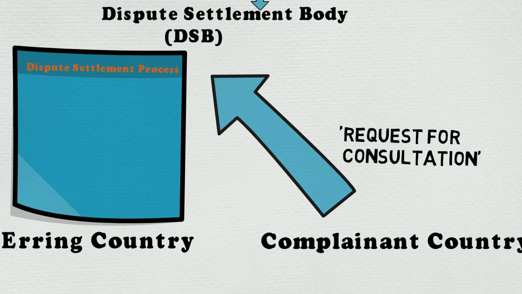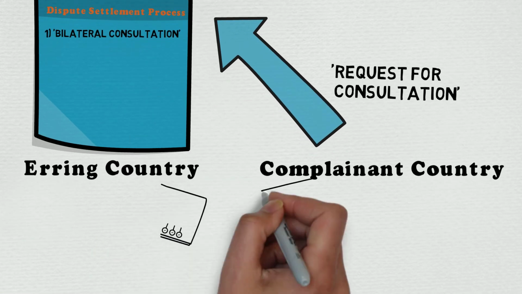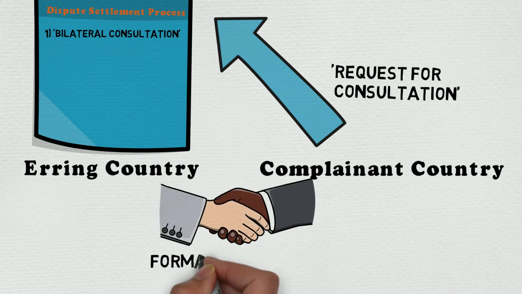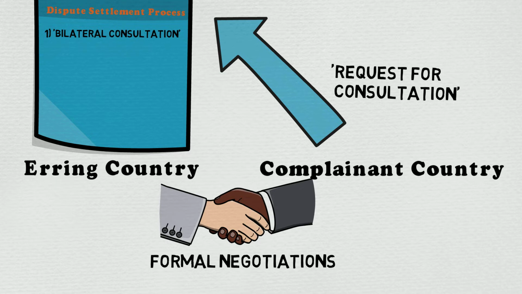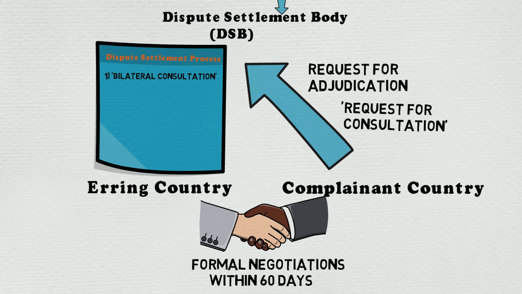The first stage of dispute resolution is bilateral consultation. So WTO asks both the erring and complainant parties to hold formal negotiations and resolve the disputes on their own. The parties are expected to discuss the matters and arrive at a satisfactory solution that is acceptable to both sides. But if the bilateral consultations fail to find a solution within 60 days, then the complainant country can request adjudication by a panel of the dispute settlement body.